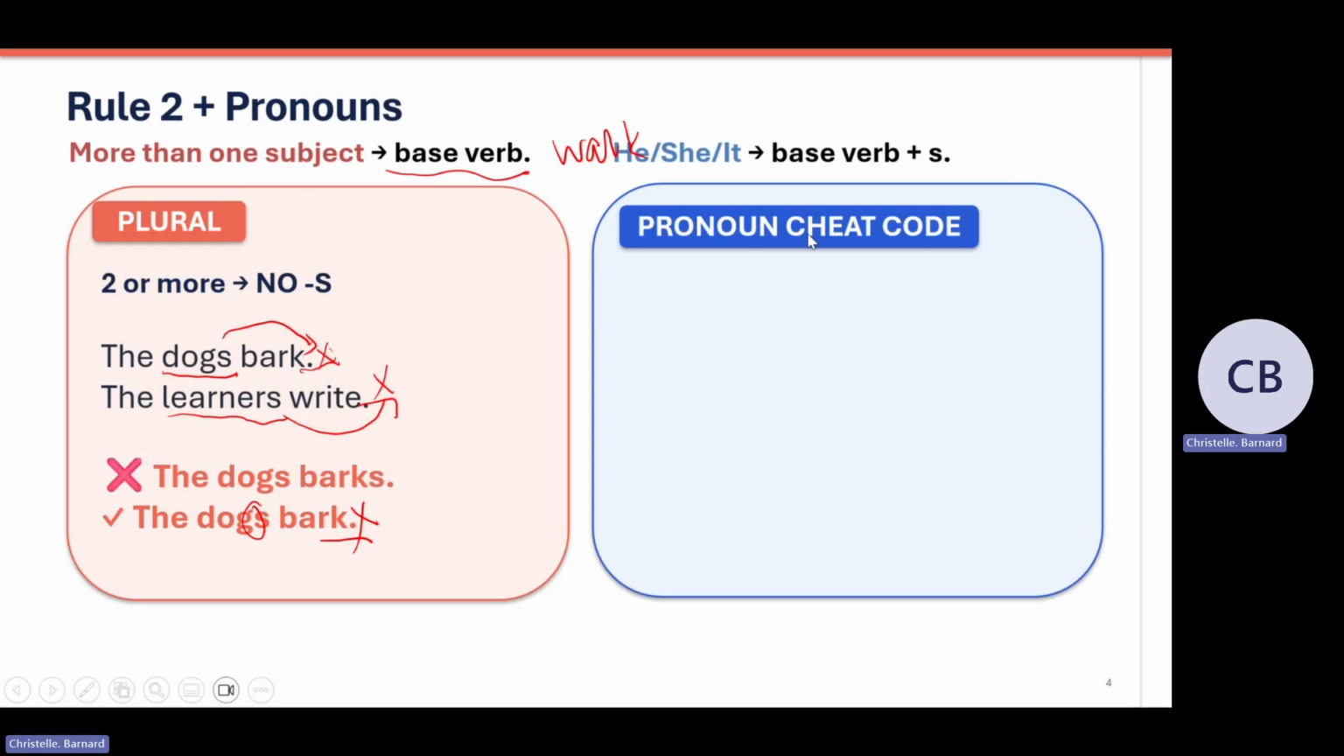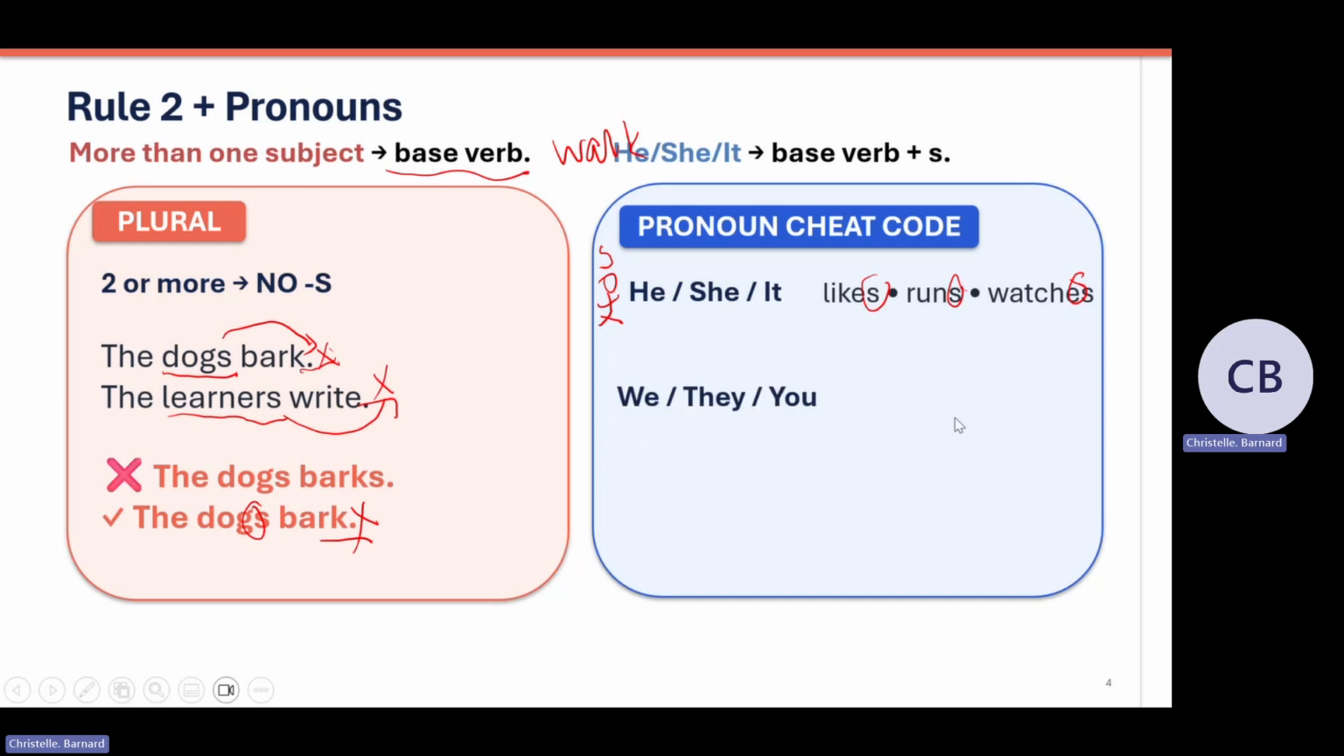Now, if we look at pronouns, right? Remember a pronoun: instead of saying the girl, we can say she. Instead of saying the boy, we can say he. Pronouns can also be singular or plural. If it is a singular pronoun, he, she, it, then the same rule applies. We're going to add an S to the verb. Remember, singular, then we add an S to the verb.